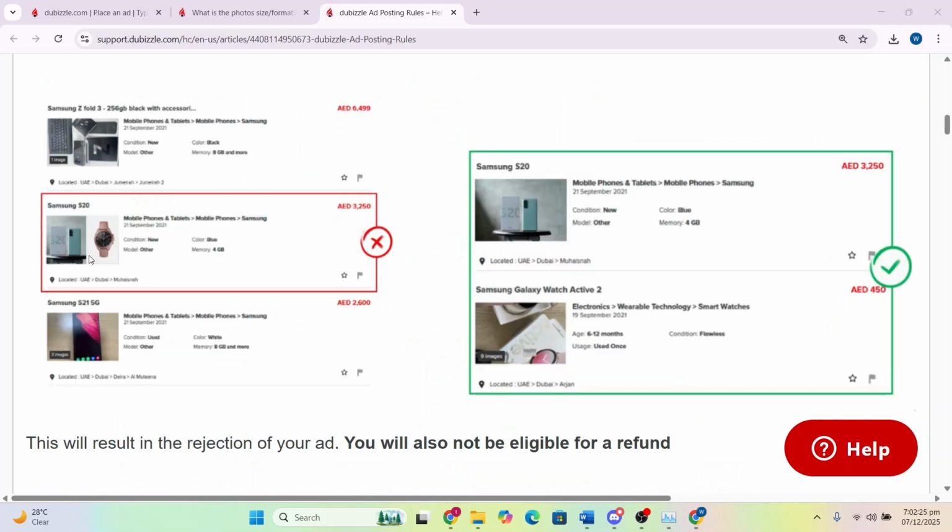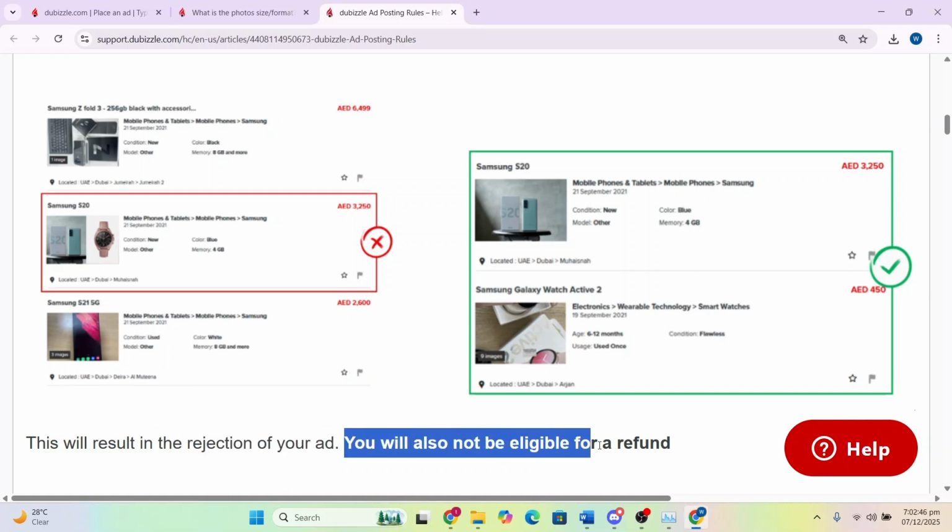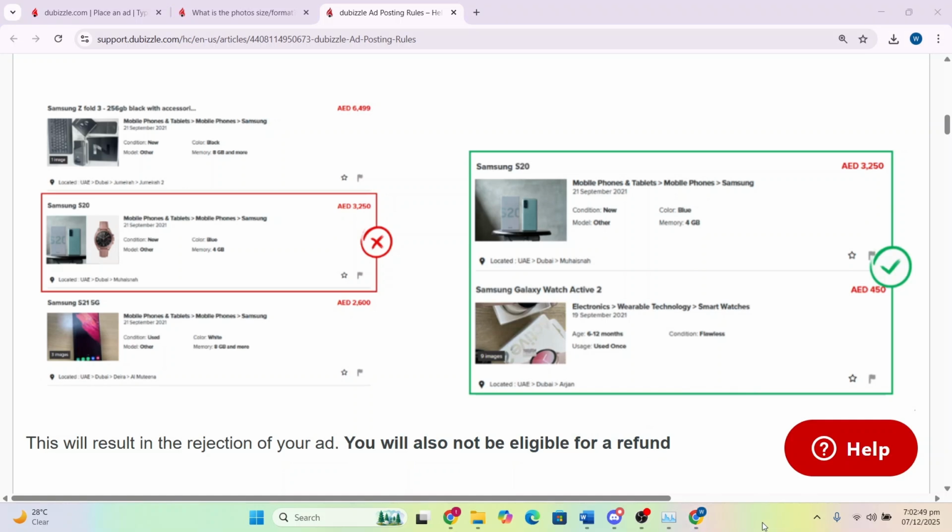Also, they do not let you have multiple listings in one ad. You need to separate all those listings. All those items need to be going on DUBIZZLE independently. If you make this mistake, it will result in a rejection of your ad, and you'll also not be eligible for a refund for any featured ads.